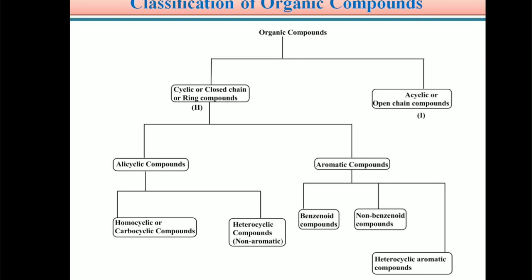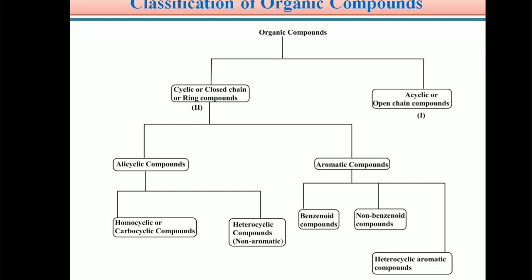Acyclic compounds or cyclic compounds. These cyclic compounds are again classified as alicyclic compounds and aromatic compounds. Alicyclic compounds are classified as homocyclic and heterocyclic, and the aromatic compounds are classified as benzenoid, non-benzenoid,